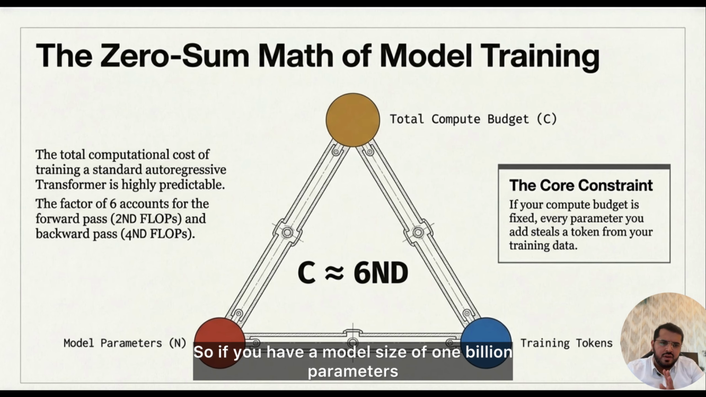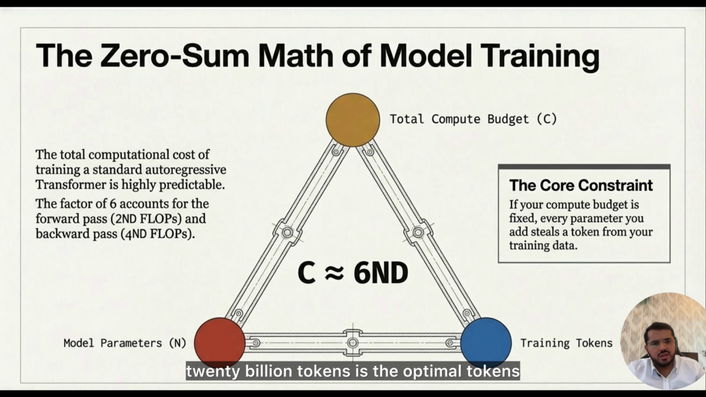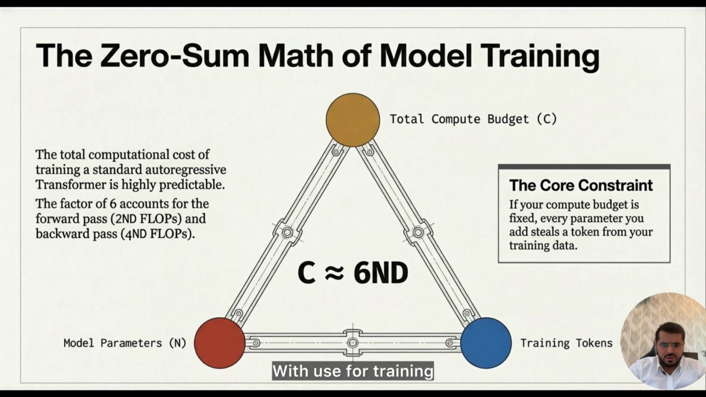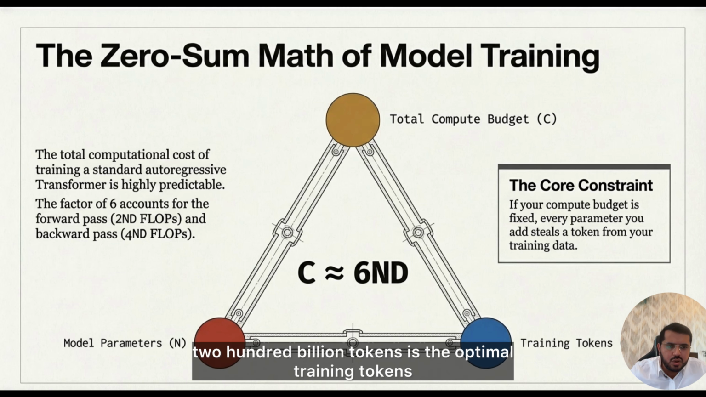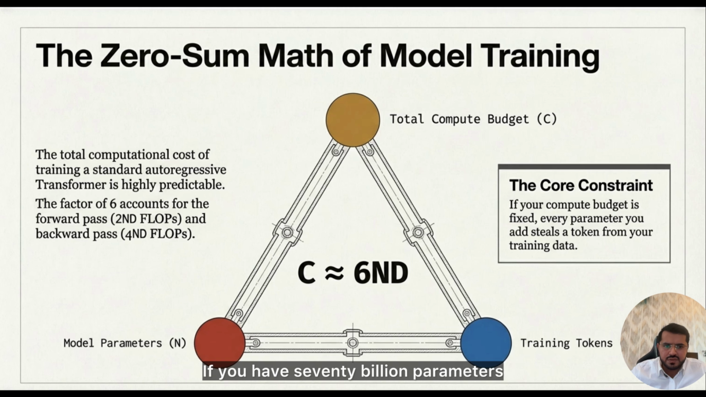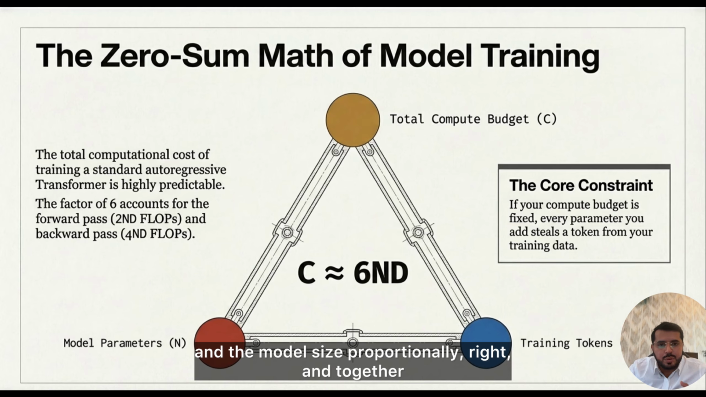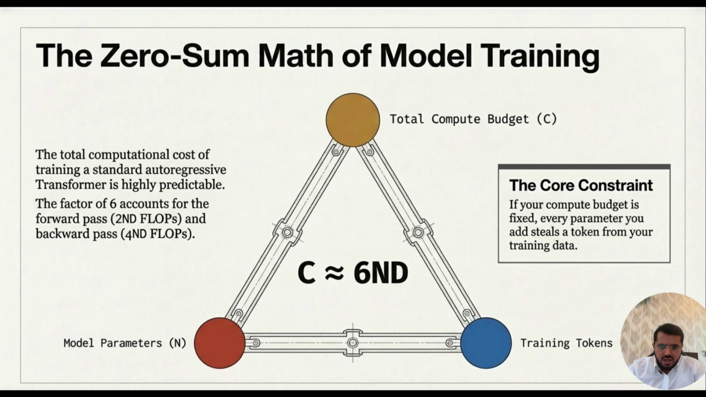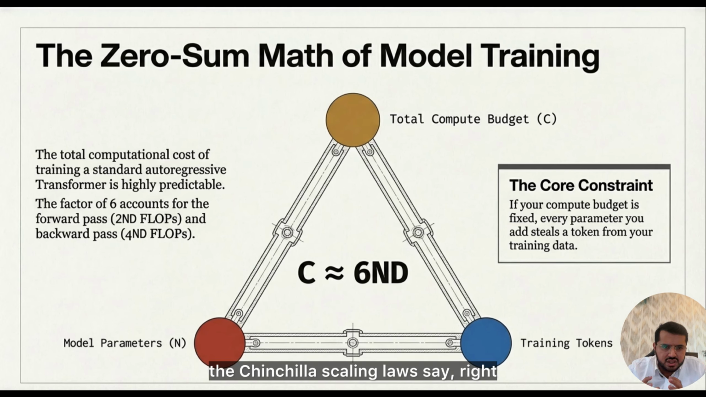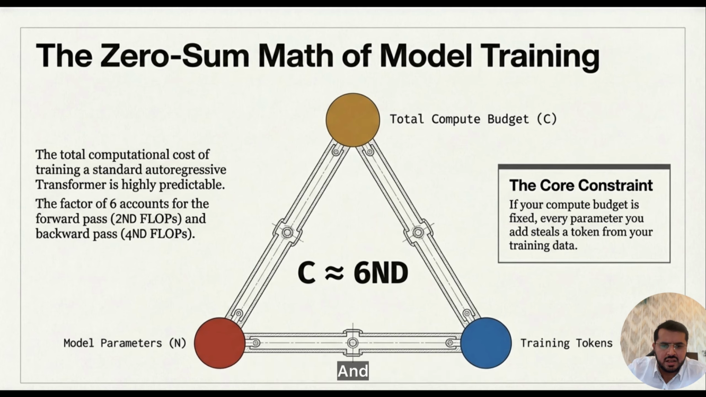If you have a model size of 1 billion parameters, 20 billion tokens is the optimal number of tokens used for training. If you have 10 billion parameters, 200 billion tokens is the optimal number of training tokens. If you have 70 billion parameters, 1.4 trillion tokens, or close to 1.5 trillion tokens, is the optimal number of training tokens. So we must increase the amount of data, or the number of training tokens, and the model size proportionally, and together. This is what the Chinchilla scaling laws say, and they exhibit a linear relationship between N and D.